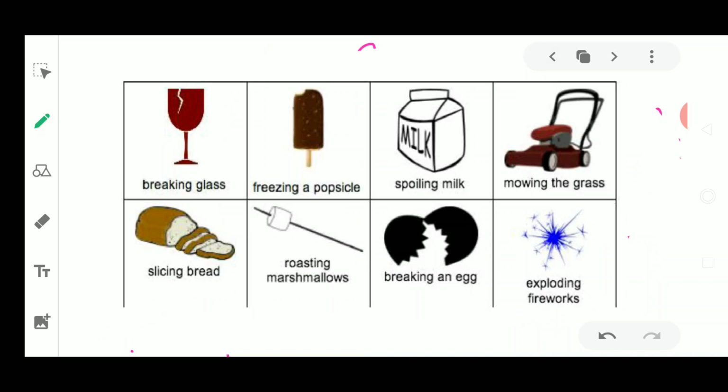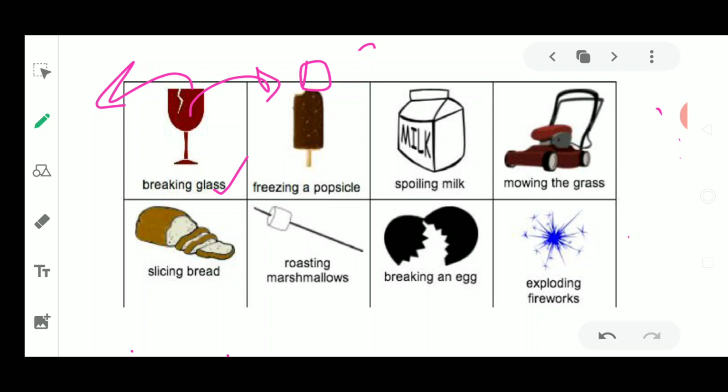Here breaking of glass is a physical change, but it is irreversible. It is a physical change. Why? Because before breaking it was glass, but after breaking also it is a piece of glass. The property has not changed.